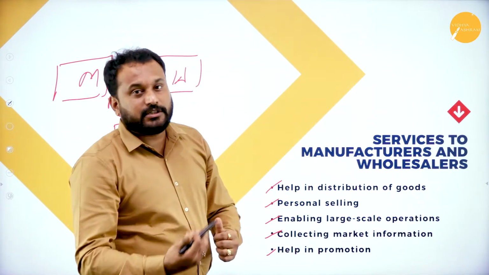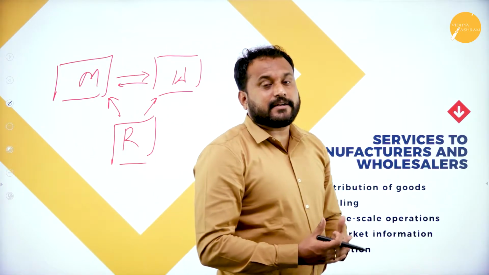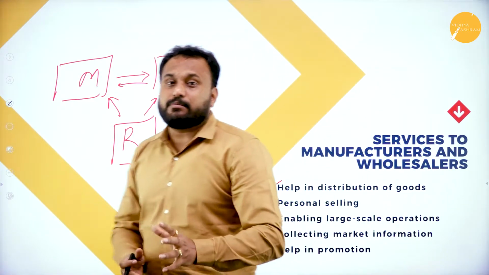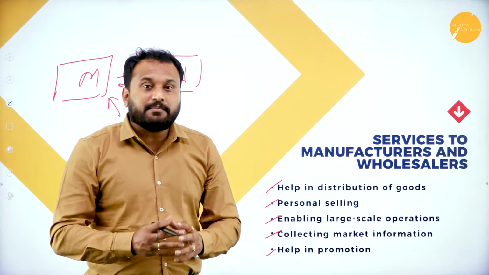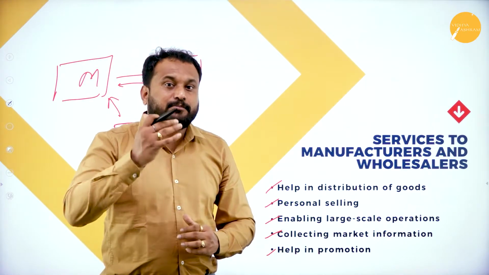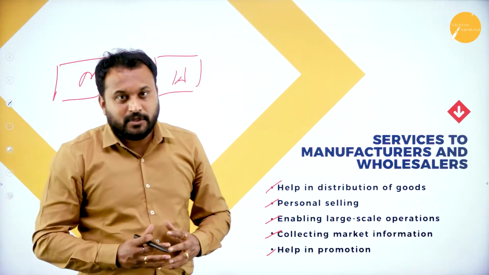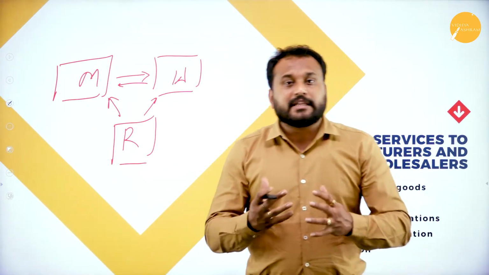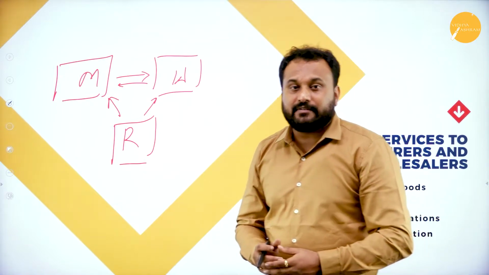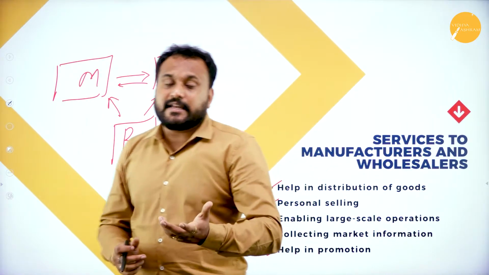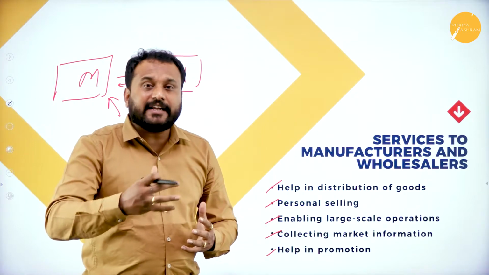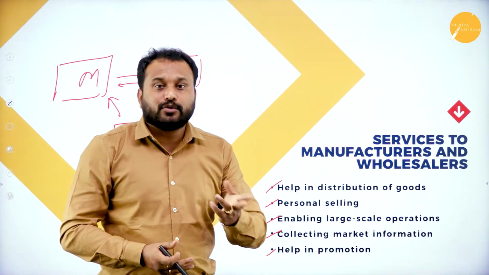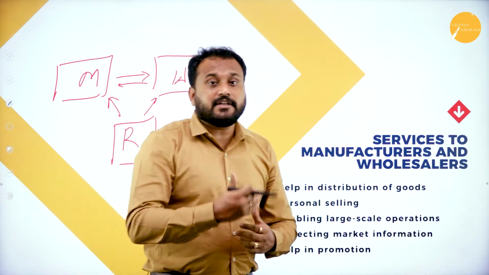Helps in promotion. How does the retailer help the wholesaler and the manufacturer with promotion? The retailer's job is to attract more people so that more people can come and buy the product. So for attraction, he gives incentives. What are the incentives? Like coupons he will give. He will encourage people to buy more. For example, if you take 2, 1 is free. That is what the retailer will give.